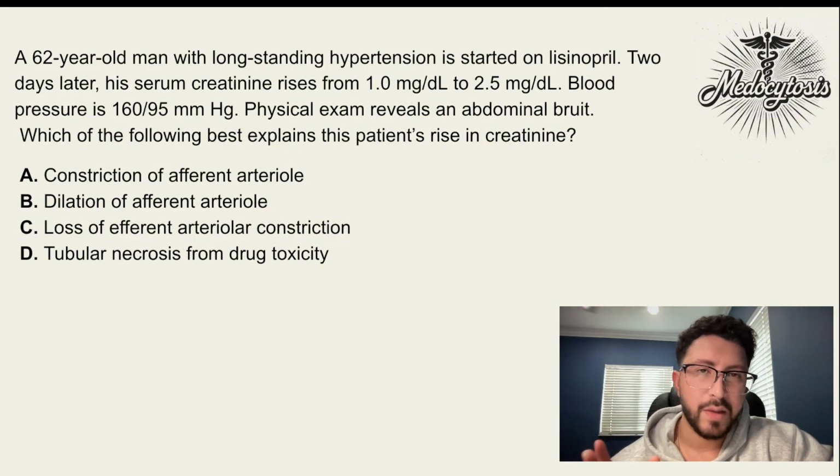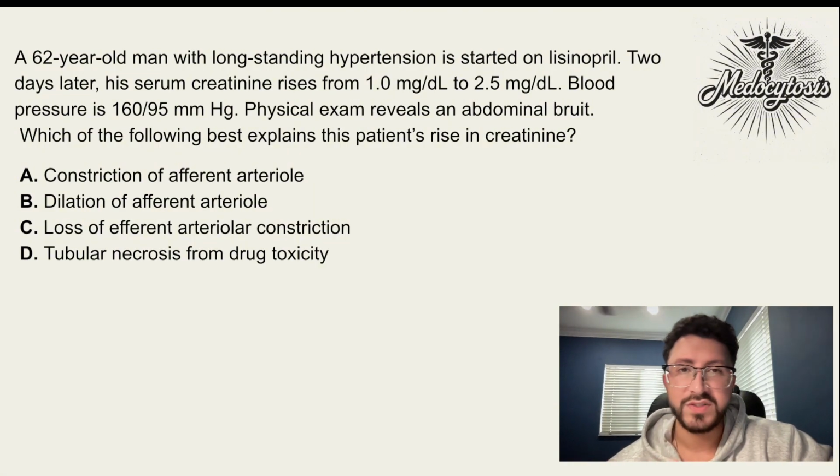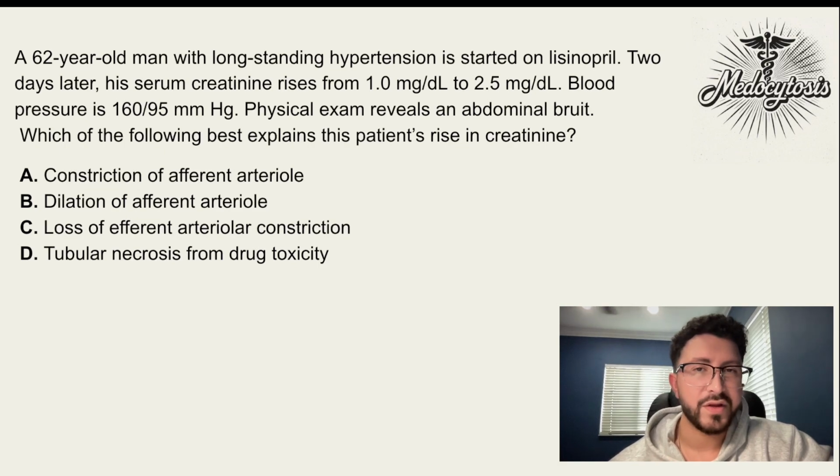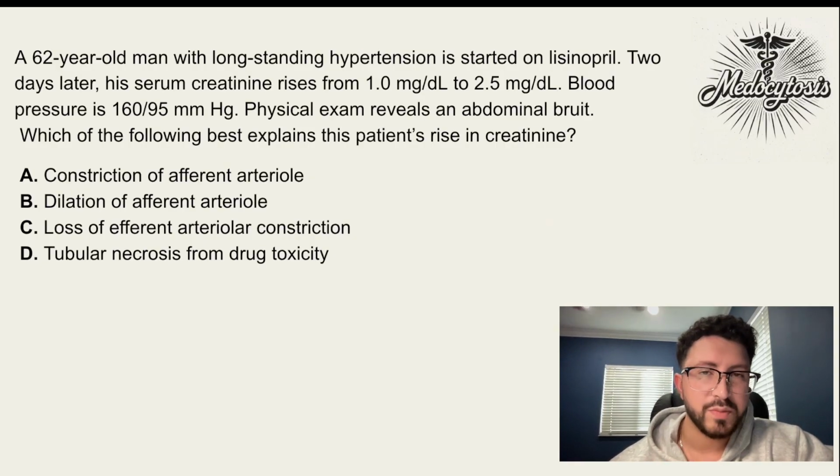So let's break down what's happening in this vignette. The patient was started on lisinopril. 2 days later, his creatinine doubles, or even more than doubles. His blood pressure is really high, 160/95, and there's an abdominal bruit. So an abdominal bruit in a 62-year-old man with hypertension, we're thinking renal artery stenosis. That's the first thing we want to know. Which of the following best explains this patient's rise in creatinine?